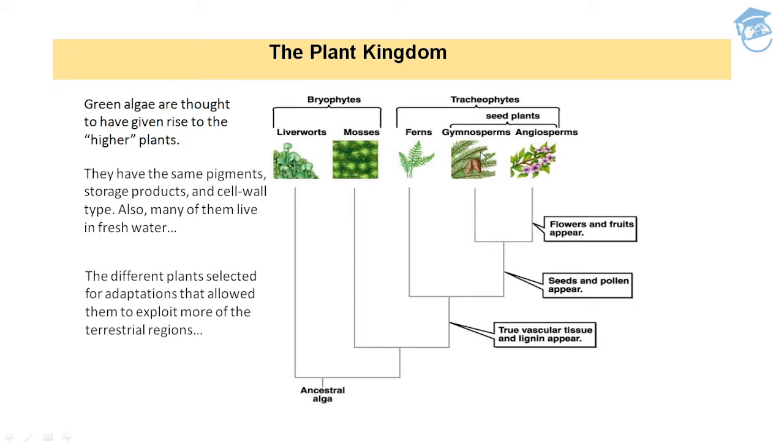Gymnosperms and angiosperms have flowers and fruits, and seeds and pollen appear in gymnosperms and angiosperms, and in ferns, true vascular tissue and lignin just appear. So ferns, gymnosperms, and angiosperms are called tracheophytes, and liverworts and mosses are called bryophytes. I hope it is clear to you now.